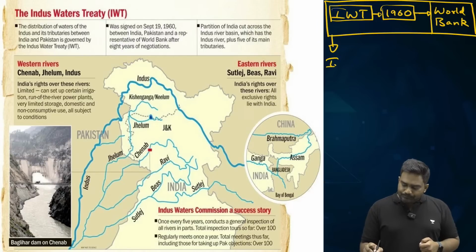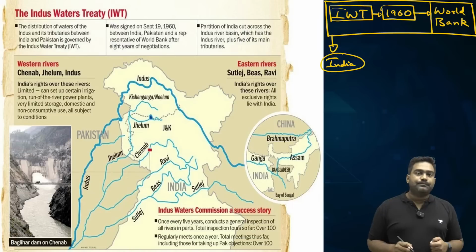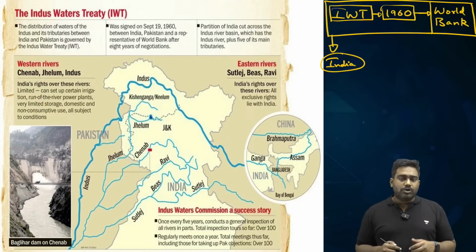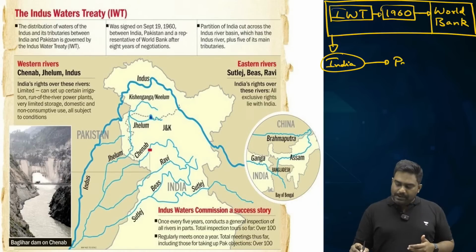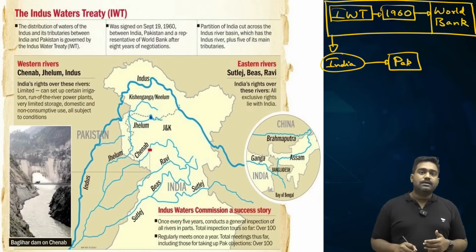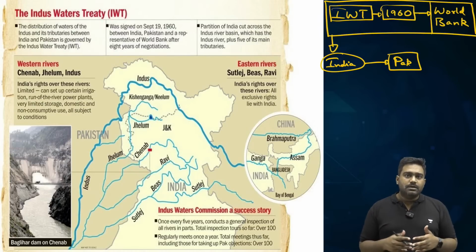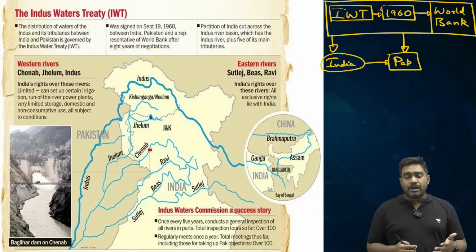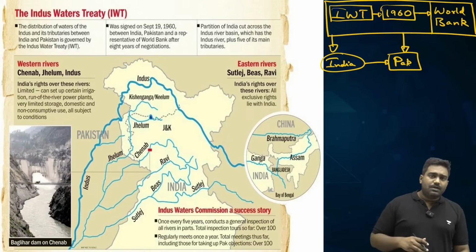So India was very generous when we negotiated and accepted the terms of the treaty. Because eventually, if you look at the terms of the treaty, India was giving away a lot of share to Pakistan. India was showing a bigger heart in the interest of building a better relationship with Pakistan. This was generosity and also statesman-like behavior from India under the then Prime Minister Jawaharlal Nehru. So India agreed to the terms of the treaty.